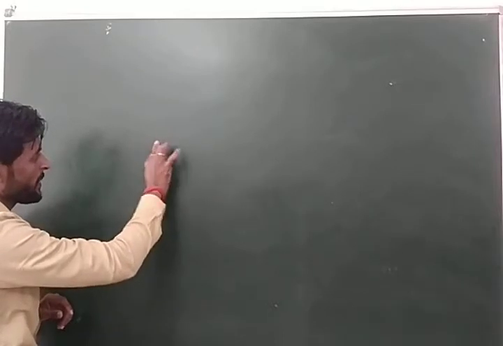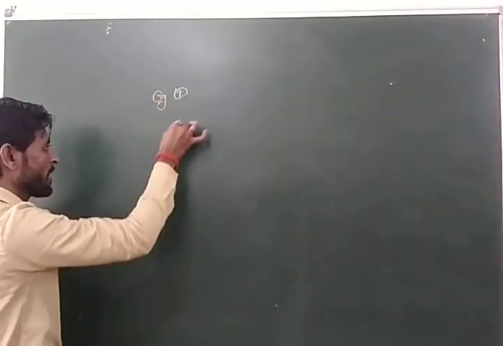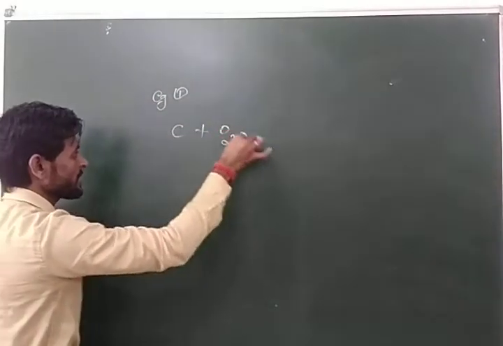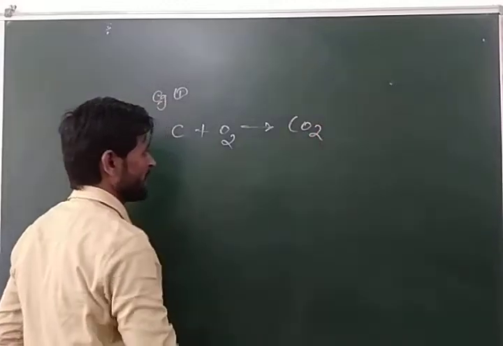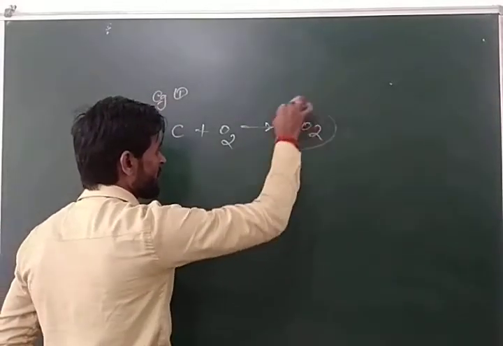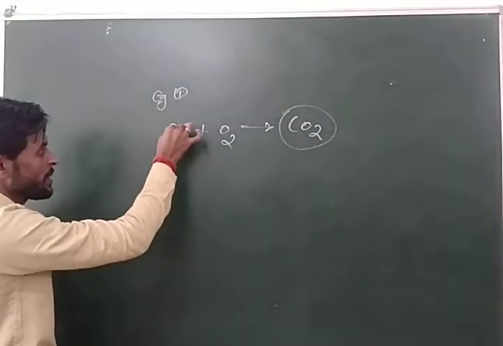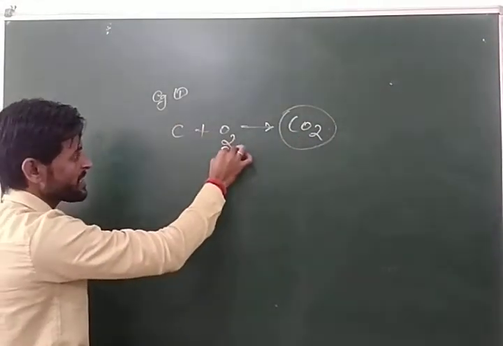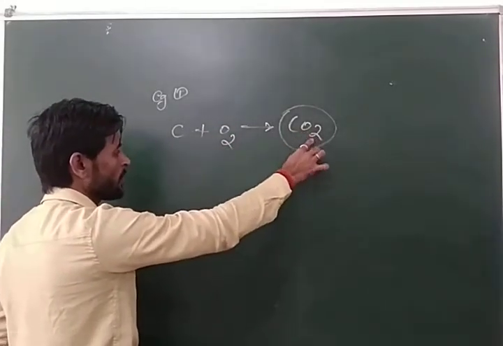Now another example of chemical reaction. Example, first carbon plus oxygen gives carbon dioxide. The chemical formula of carbon dioxide is CO2. Here carbon is represented by C, oxygen is represented by O2 and carbon dioxide is CO2.